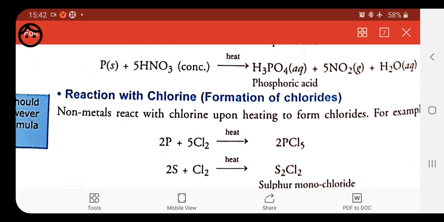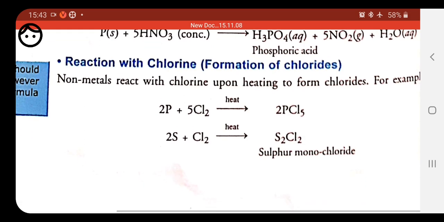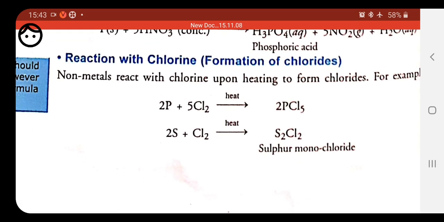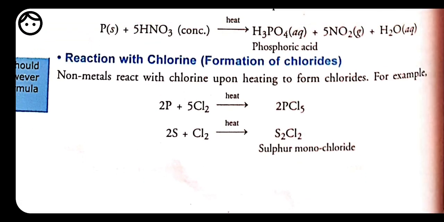Now, reaction of non-metal with chlorine. All the non-metals have the tendency to react with chlorine. Then what type of compound forms? Like phosphorus, when it reacts with chlorine, forms phosphorus pentachloride. Sulfur, on reacting with chlorine, forms sulfur monochloride. Or you can take the example of carbon. If carbon reacts with chlorine, then it forms carbon tetrachloride.